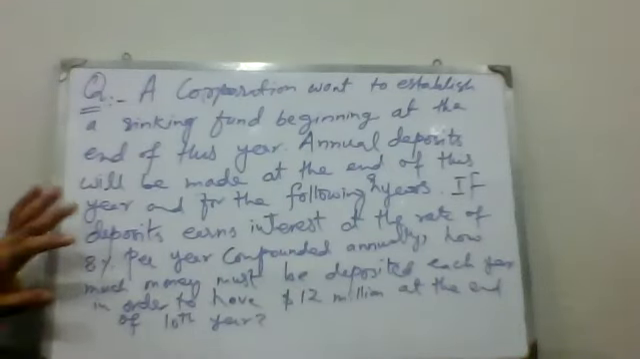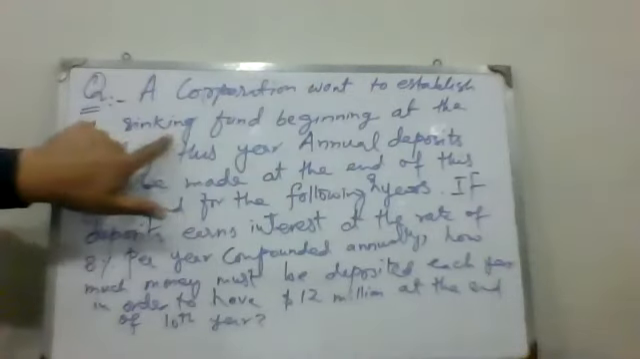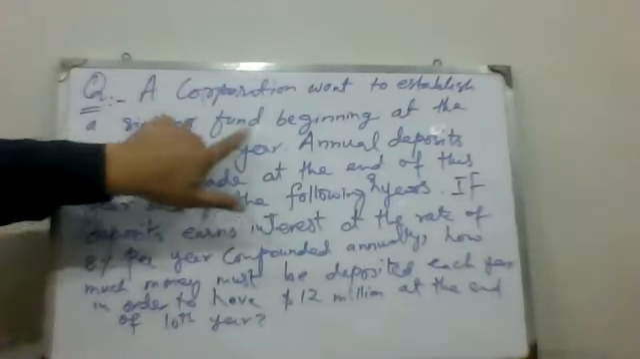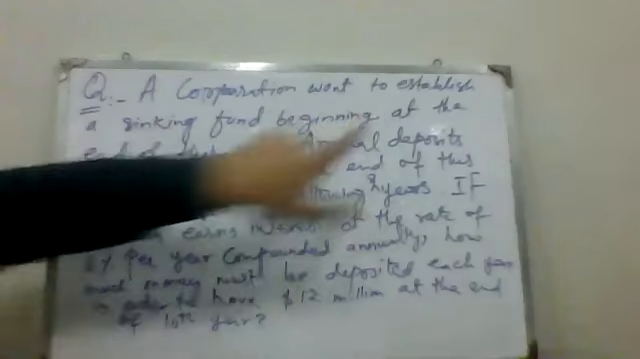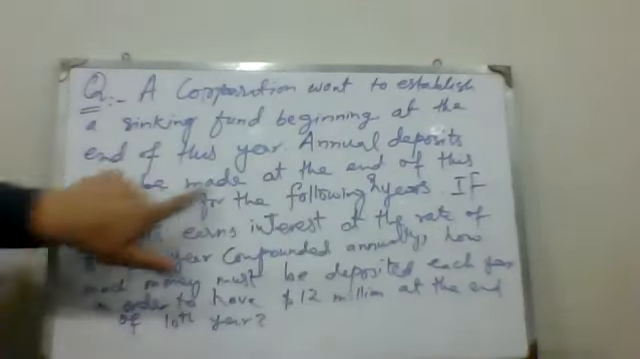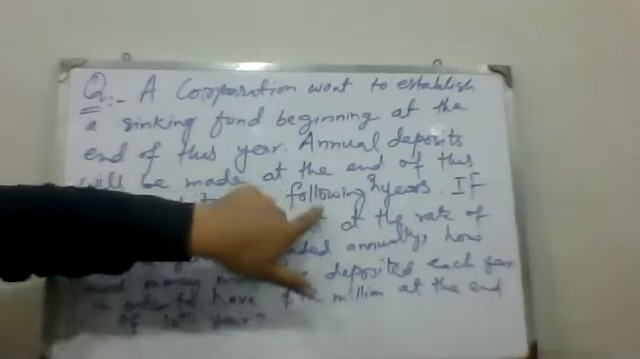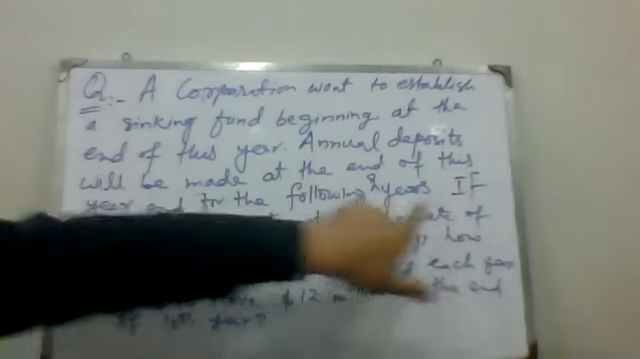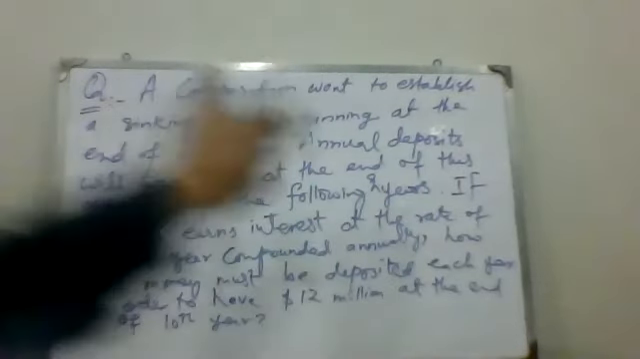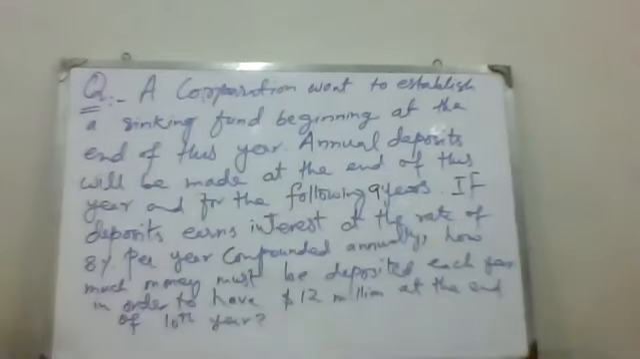Now first we have to understand the question. A corporation wants to establish a sinking fund beginning at the end of this year. Annual deposits will be made at the end of this year and for the following 9 years, that is 9. I write the 9 years.